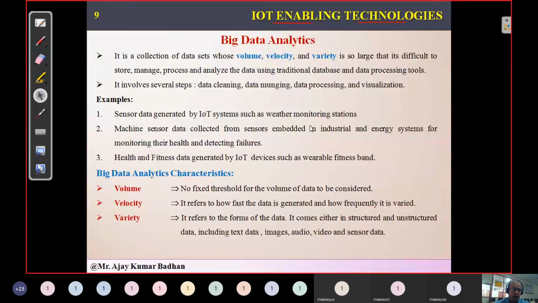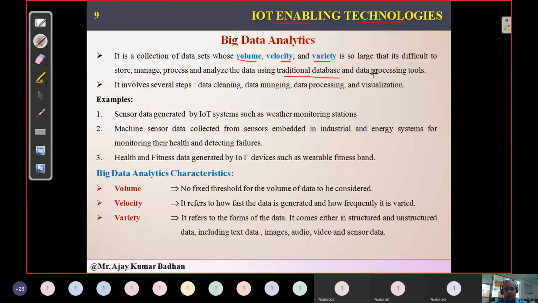Next, big data analytics. So what do you mean by big data analytics? Here it is nothing but a huge amount of data, very huge. With respect to that, we have something we call volume, velocity, and variety. All this is there, and this data is so much that we cannot process this data using traditional databases. Whatever traditional databases we are using, like for example, in DBMS we have Oracle, right? Using that database, we cannot analyze the data present in big data. That is what comes under traditional database.